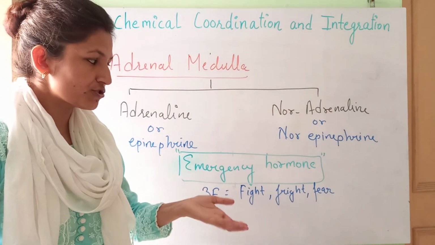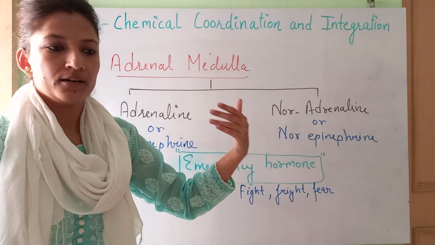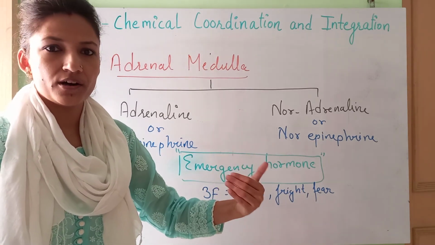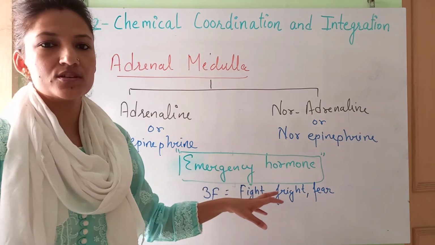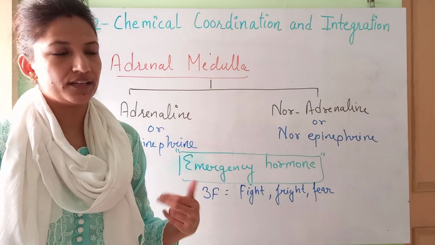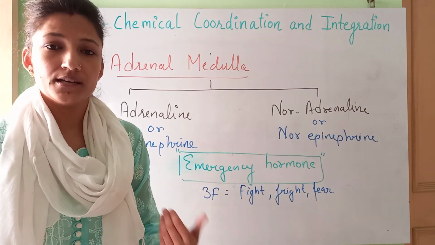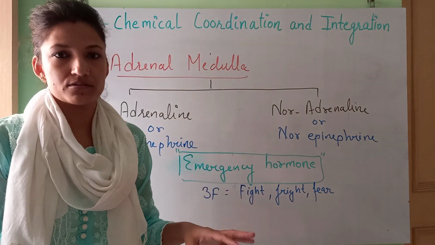So don't get confused between this hormone and the stress one. The stress one keeps on being secreted into the body throughout the whole stress condition. But this emergency hormone is for a short period of time. Whenever that emergency situation is completed, its secretion becomes low in the blood.